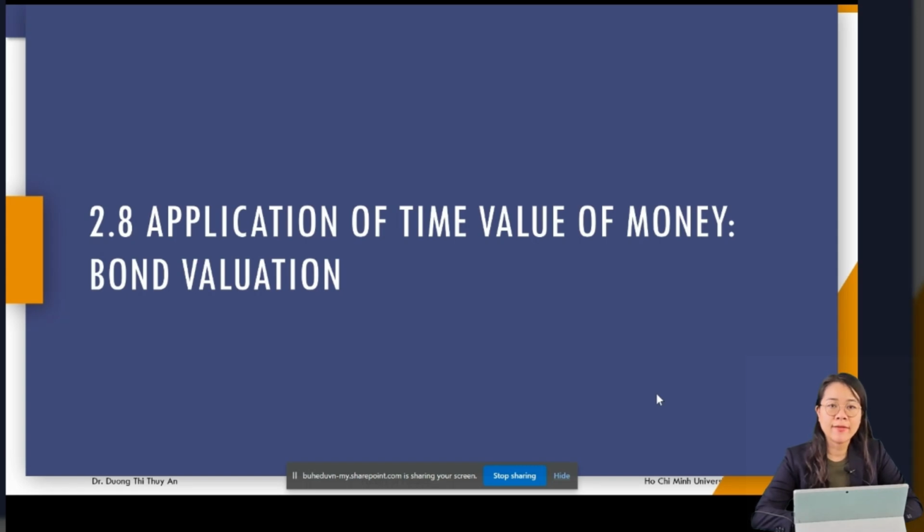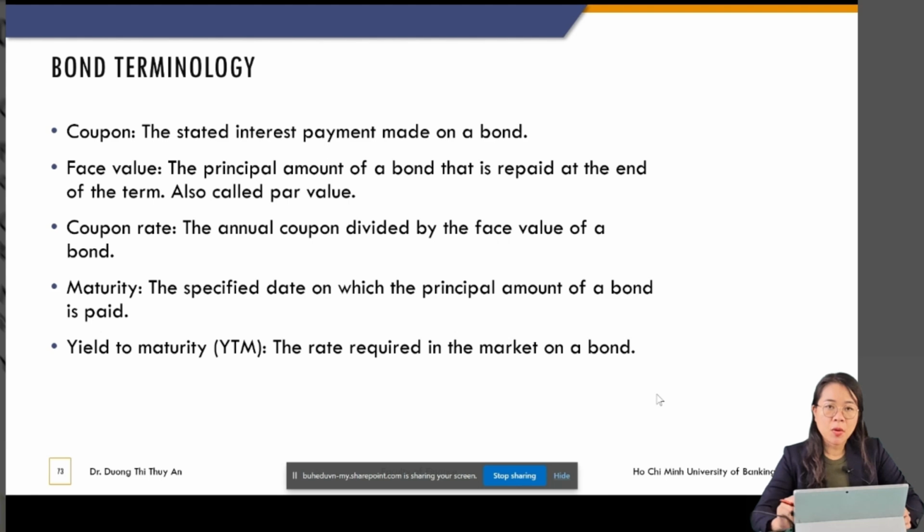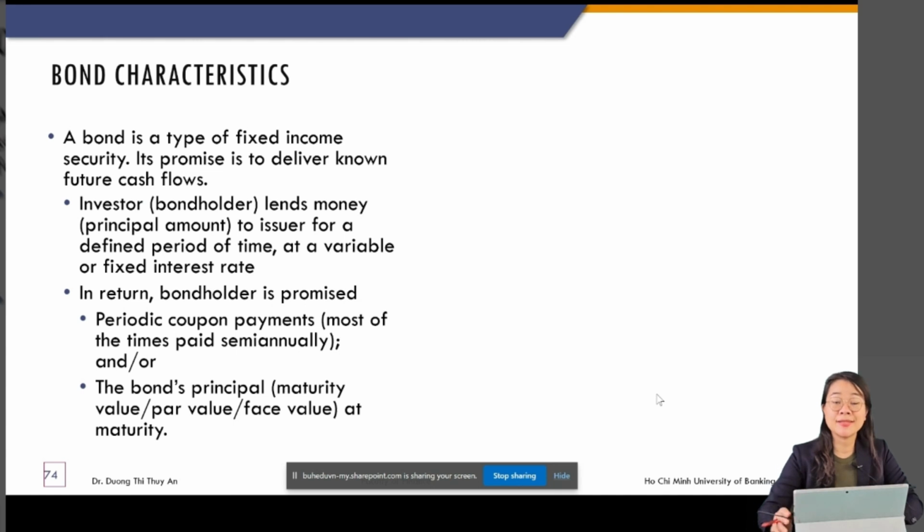Continue chapter 2, time value of money. And we go to 2.8. We apply the concept of time value of money to do bond valuation. First of all, let's review a little bit about what a bond is and the characteristics of a bond.